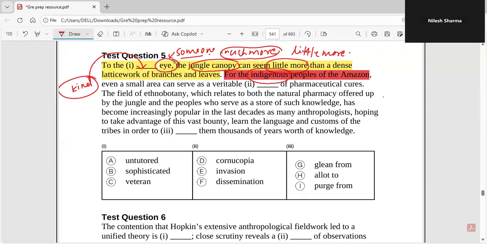And then they say that even a small area can serve as a veritable blank of pharmaceutical cure. So this idea is talking about the fact that people who have been born and brought up in the Amazon forest, people who have stayed there, people who have survived there, for them, Amazon forests are not only forests, it's not only about the dense forest, but it definitely has more significance and more importance than that, right? This is the idea.